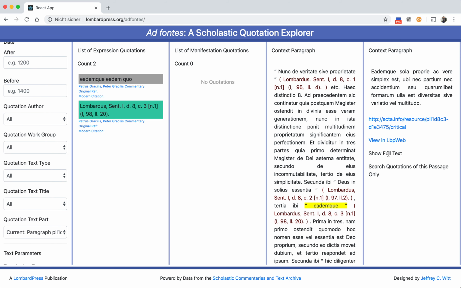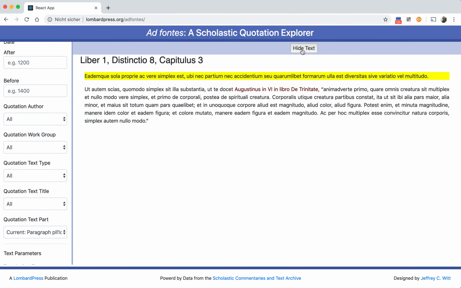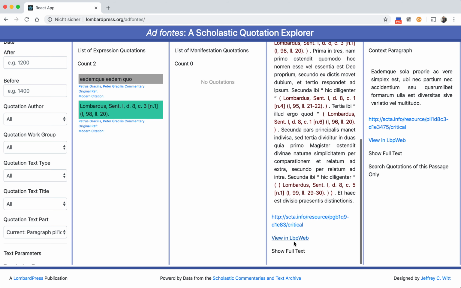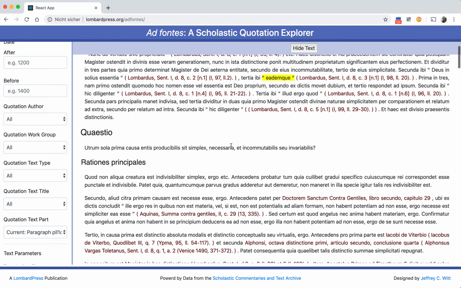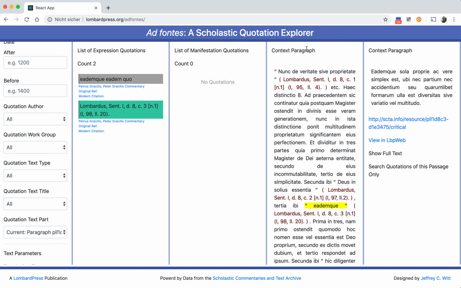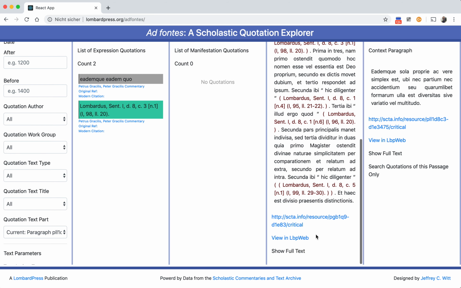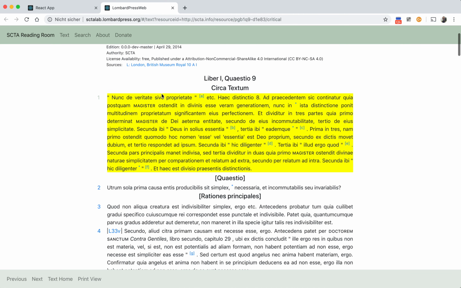We can likewise view the full text at any time of both the context quoting paragraph and the quoted paragraph. And because we're using SET IDs, we can take these IDs and move them to any viewer and view that paragraph in any other viewer using a common identifier, like so.